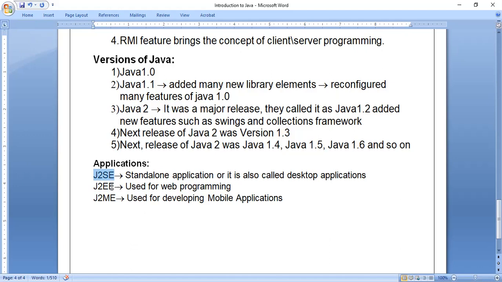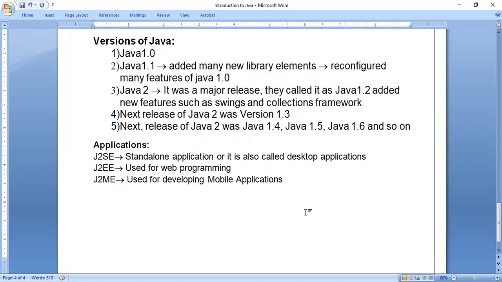Without learning J2SE, we cannot move to J2EE, because all the concepts present in J2SE are used in J2EE, in addition to some new concepts. Enterprise edition is used for web programming, that is, website development. By using Java we can also develop websites. That is called web programming, so we have to use the enterprise edition of Java. Micro edition or mobile edition should be used for developing mobile applications. We have to know which type of Java is used for which applications.